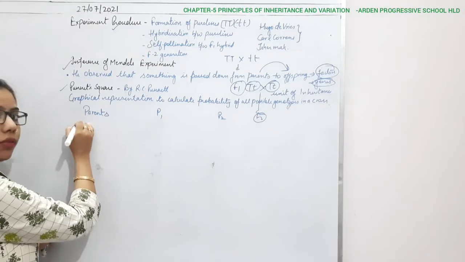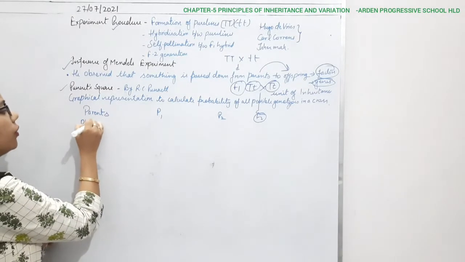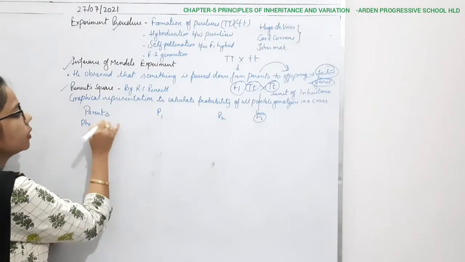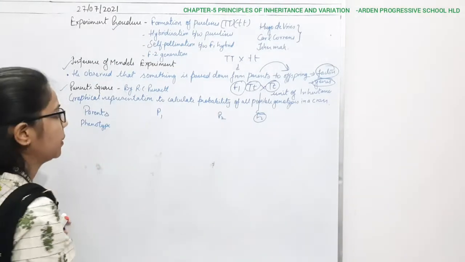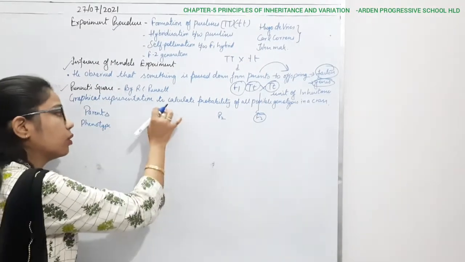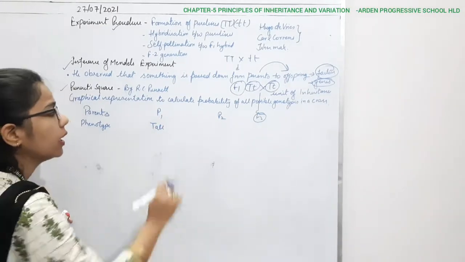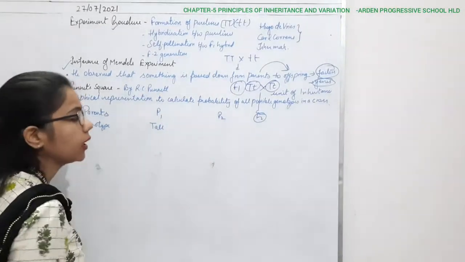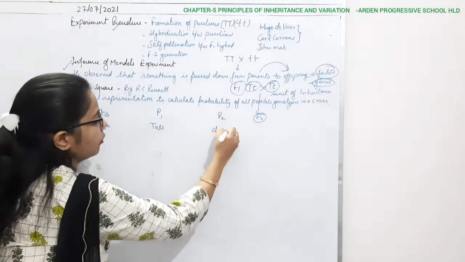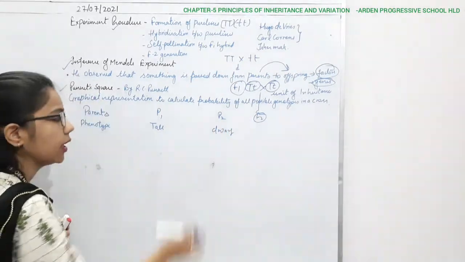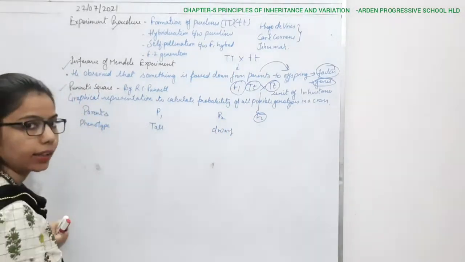Then another thing we have discussed is the phenotype. Phenotype is the outer appearance. So what can be the outer appearance of this parent? It can be tall. Then the phenotype of this parent can be dwarf, and we have to take contrasting traits of the character.